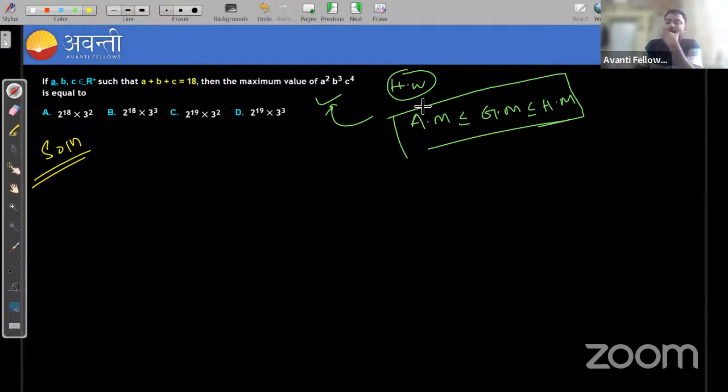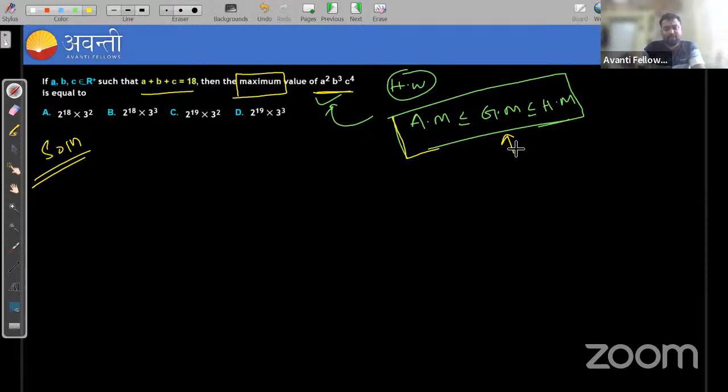Okay, so what is given? A, B, C are positive real numbers and A plus B plus C is given as 18. And you need to find the maximum value of A square, B cube, C to the power 4. So remember, when maximum and minimum value and range come in sequence and series, you must have in your mind that you should use this inequality to solve the question. Is that clear? Okay.